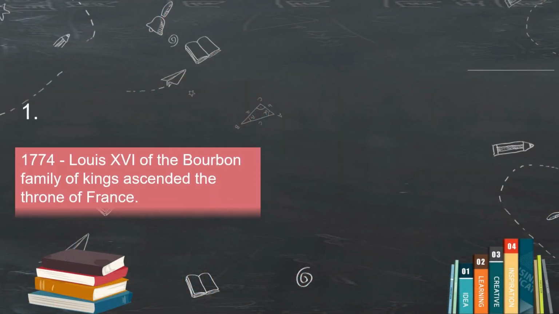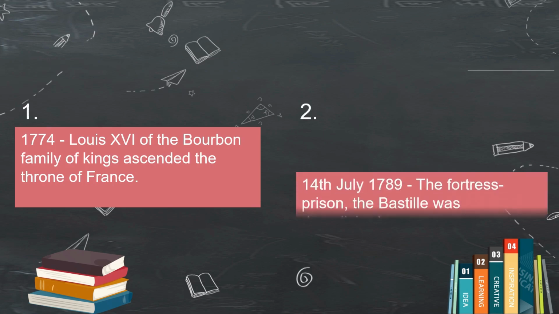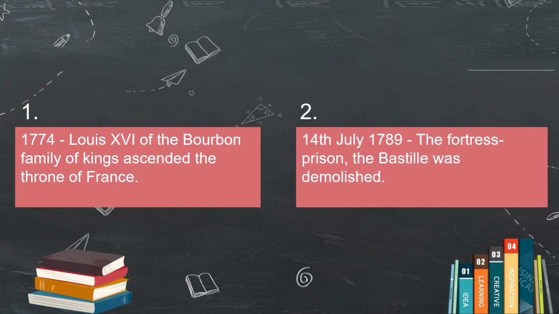In 1774, Louis XVI of the Bourbon family became the King of France. The country was drowning in debt and the people were growing restless. Now 1789 built up to revolution. By 1789, things reached a boiling point.